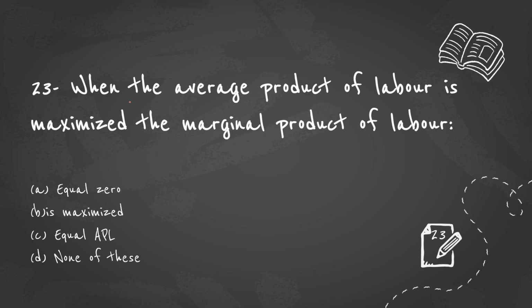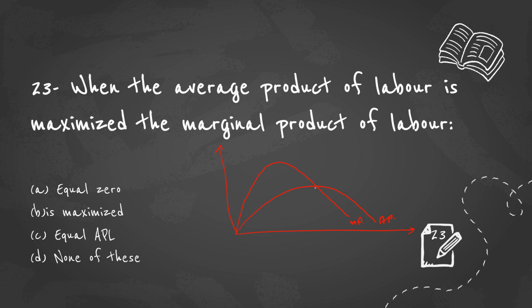Now, when the average product of labor is maximized, the marginal product of labor is? Let us draw the diagram. I'll draw it once again, quicker and simpler. This is the average product curve. This is the marginal product curve.